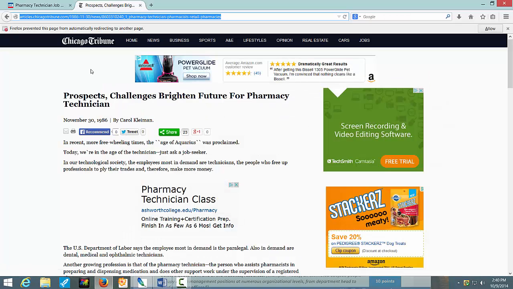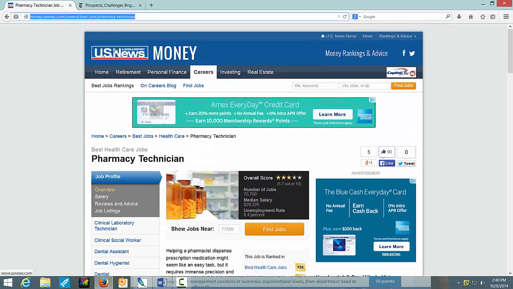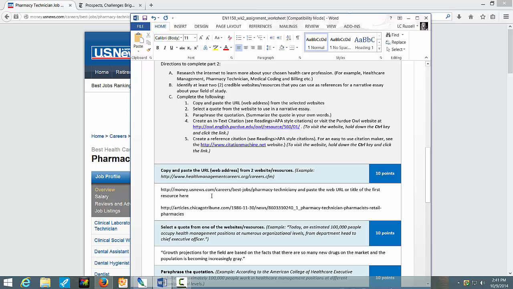I found 2 websites that I thought seemed pretty good for pharmacy technician. I went to the Chicago Tribune, and I also went to US News and Money. For the first part of the worksheet, it's asking you to type in or to copy and paste the URLs or the web addresses. So let's do just that.